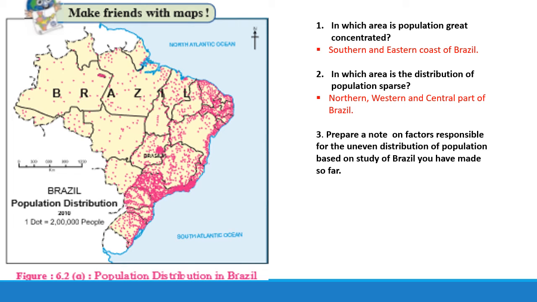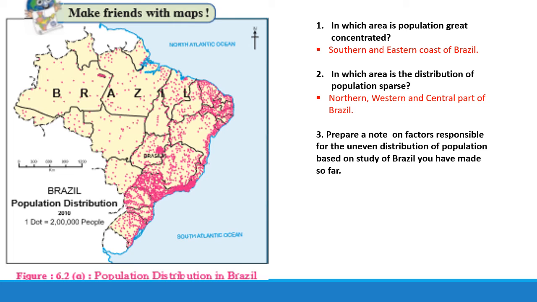Prepare a note on factors responsible for the uneven distribution of population based on the study of Brazil you have made so far. We know that in Amazon, that is in the northern part of Brazil, the region is highly inaccessible. There is hostile climate because the equator passes through it. Here the equator passes. Lack of water in the western side. Here we have lack of water found.